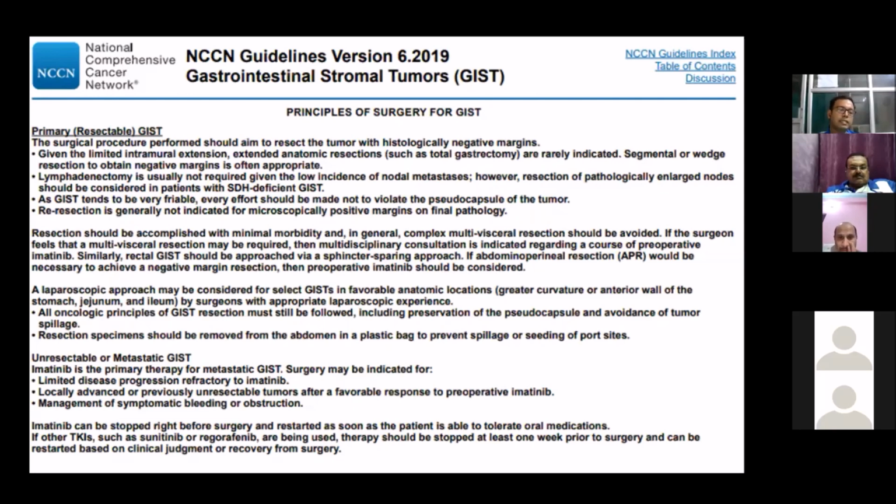Unresectable and metastatic GIST. Imatinib is the primary therapy for metastatic GIST. Surgery can be indicated for limited disease progression refractory to imatinib, or a locally advanced or previously unresectable tumor which has become resectable by preoperative imatinib, or in case of symptomatic bleeding or obstruction. Imatinib can be stopped right before surgery and restarted as soon as the patient is able to tolerate oral medication. If other TKIs like sunitinib or regorafenib are being used, therapy should be stopped at least 1 week prior to surgery and can be restarted based on clinical judgment.